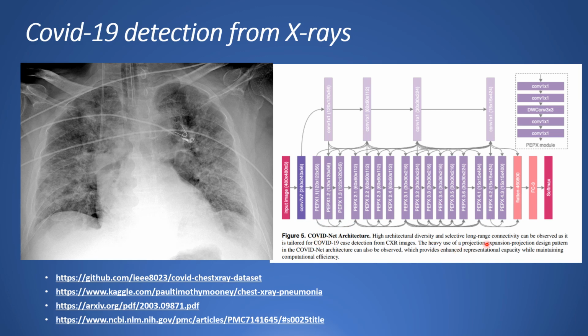This architecture makes use of a projection-expansion-projection design pattern, and with this particular network being trained on images with findings of COVID-19, they are able to accurately detect findings of COVID-19 in new chest X-ray images. Chest X-ray as a modality for detecting COVID-19 is very useful because you can do rapid triaging. It is available and accessible in most hospitals. It is also portable, so you can have portable X-ray machines taken to the patient's home and then X-rays being done.